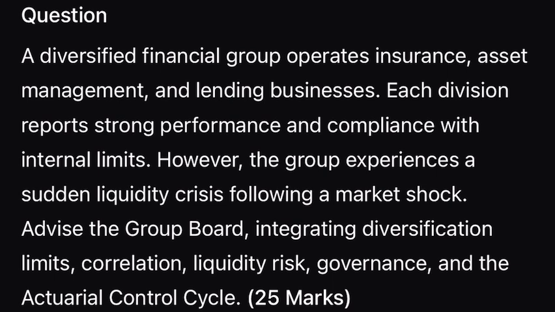In a crisis, the structural boundaries between insurance, lending, and asset management often dissolve as they become exposed to common factors like interest rate volatility or a sudden flight to quality. This results in tail dependency, where losses across the group occur simultaneously, overwhelming the capital buffers of the individual entities. Liquidity risk is the primary driver of this failure, as it materializes with a speed that traditional capital-based metrics, such as the SCR, cannot capture.